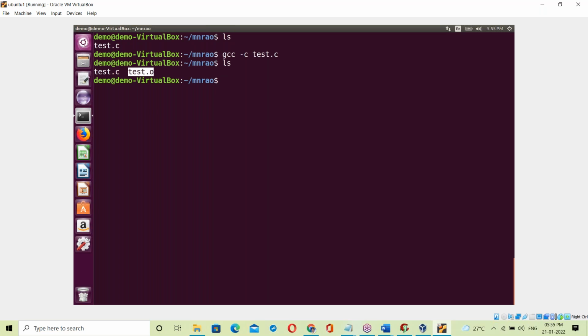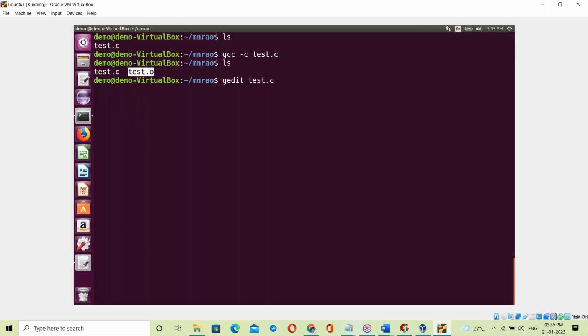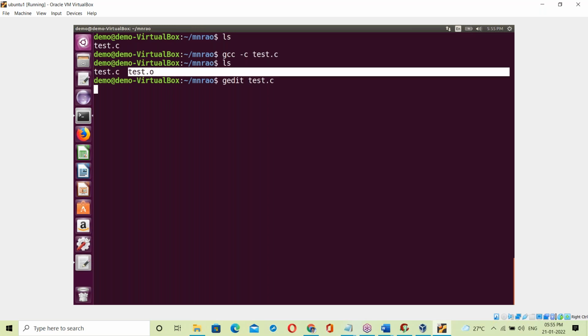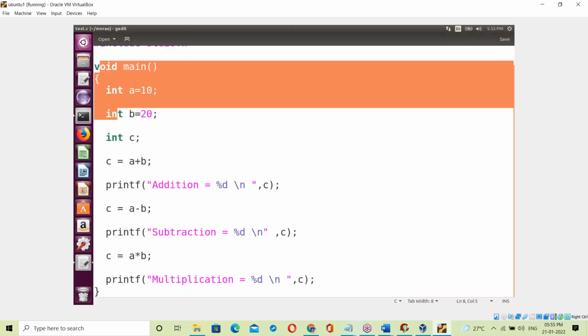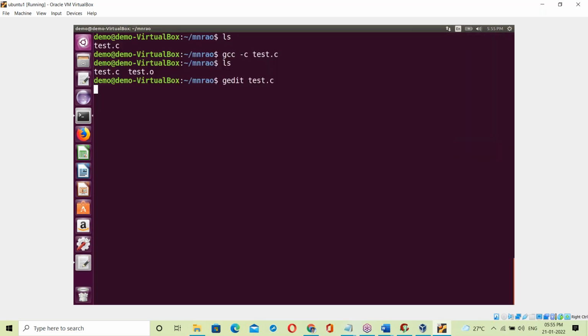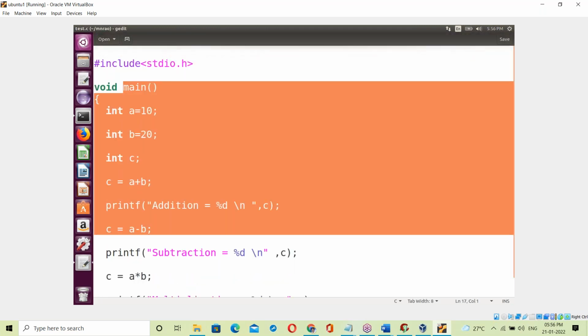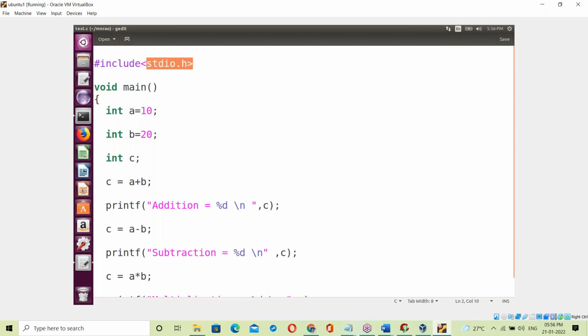Same as in Windows, where we have an object file with the .obj extension; here the extension is .o. So what is the object file here? See this test.o file. The test.o file means the object file. That object file contains the binary code of this program. The C program is converted into binary code and stored in the test.o file. Next, see, stdio has its own binary code. This is a library, and this library file has its own binary code.